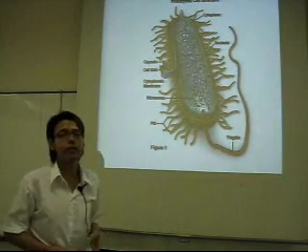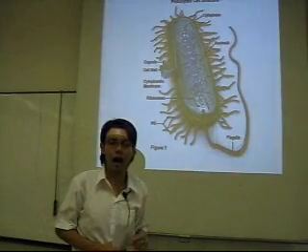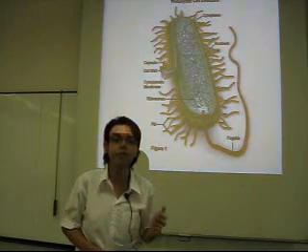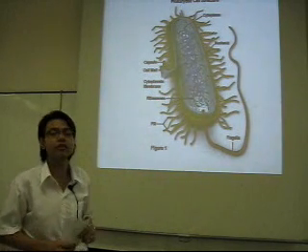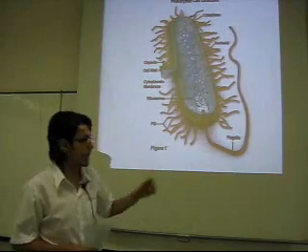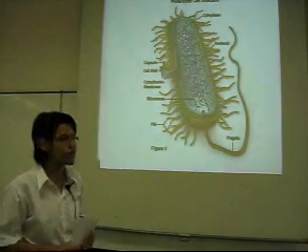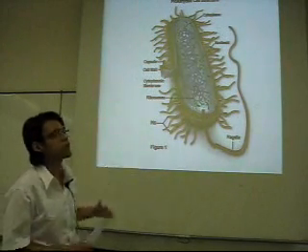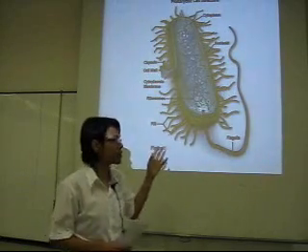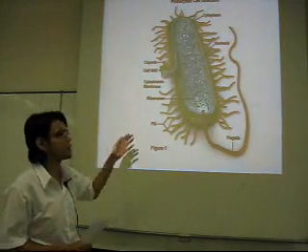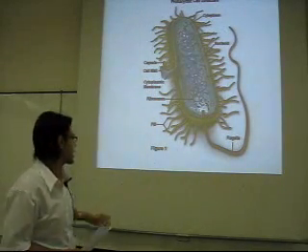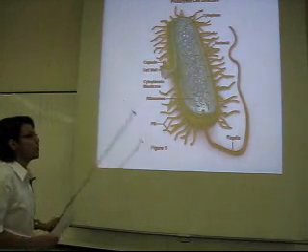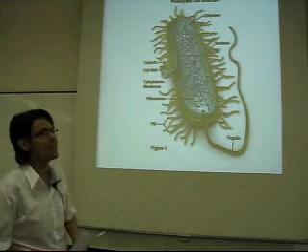I already told you that cells can be divided into two types. First is prokaryote, and the second is eukaryote. Now, I would like to go into more detail about the prokaryotes first. As you can see from the picture, the prokaryote structure is not complicated at all. Actually, it's quite simple. They are composed of not many organelles.